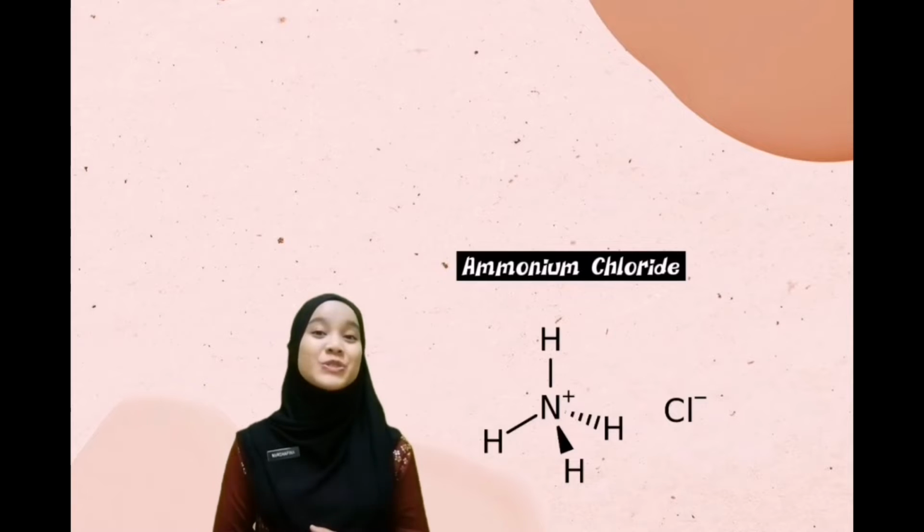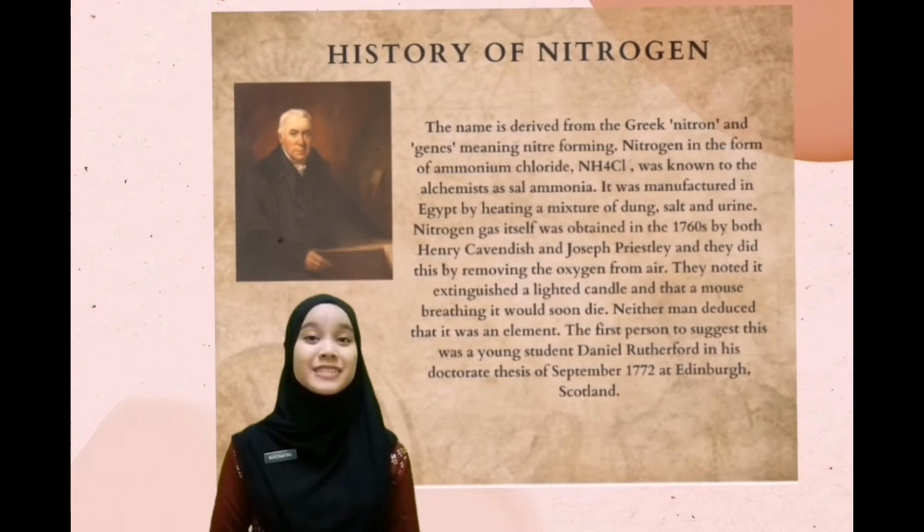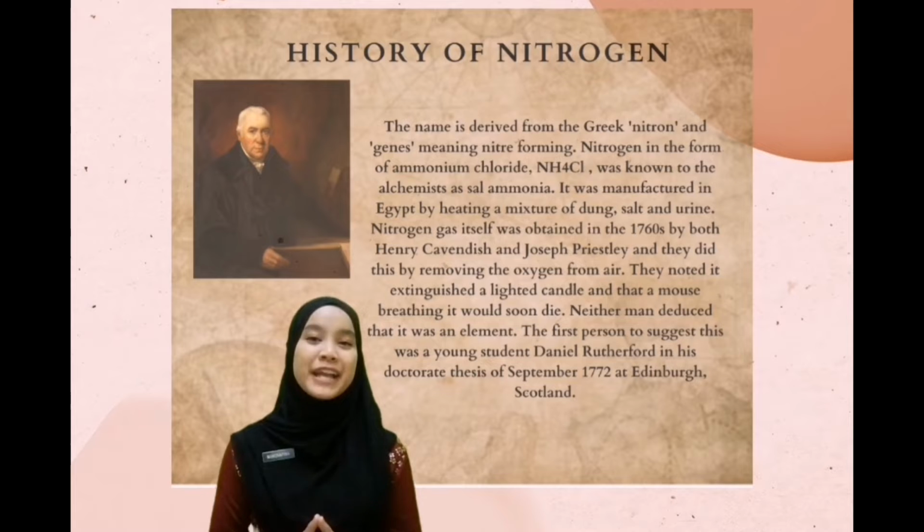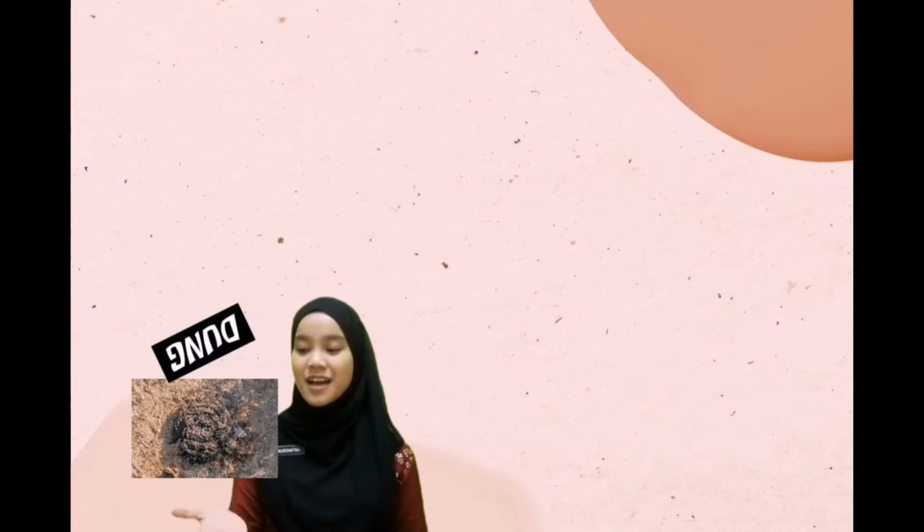Nitrogen in the form of ammonium chloride is known to alchemists as sal ammoniac. It was manufactured in Egypt by heating a mixture of dung, salt, and urine. The first person to isolate nitrogen was a young Daniel Rutherford.